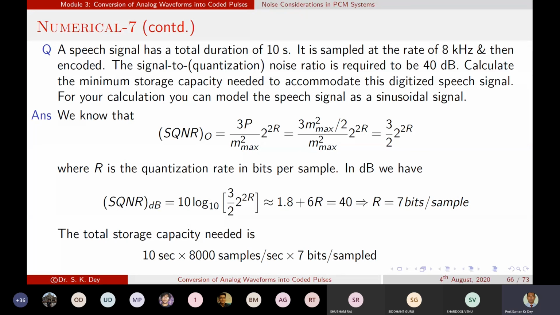So that is equivalent to 560 kb. It will be kb when we are talking about capacity, not kbps. Okay, 560 kb. So that much capacity is required to store that signal.